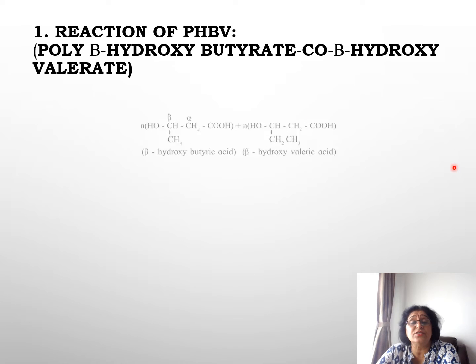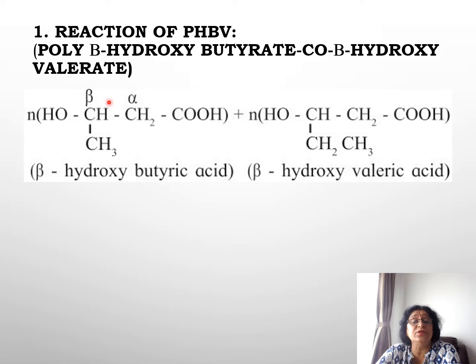So here you see the reaction, beta hydroxybutyric acid. Here you see this is the carboxylic group. There are three carboxylic group containing 4 carbon atoms, called butyric acid or butanoic acid, and here the alpha carbon is the carbon attached next to the functional group. So this is alpha carbon, this is beta carbon. To the beta carbon an OH group is attached. So this is beta hydroxybutyric acid.